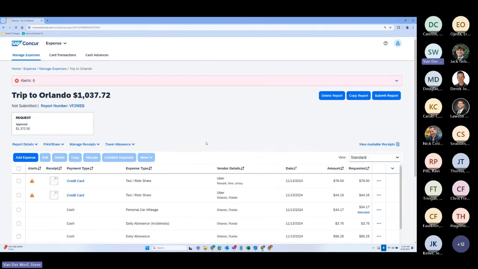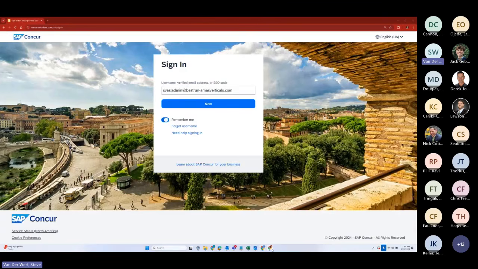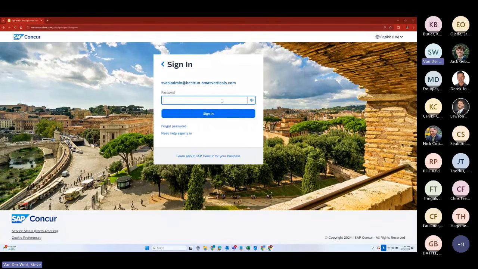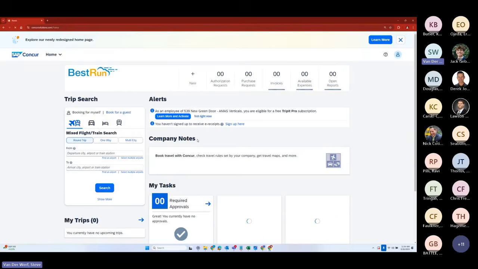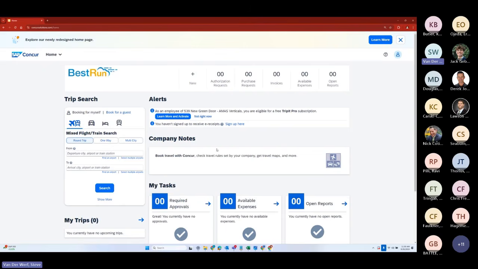Okay, so that's the expense and travel process. But let me take you over to invoices now. And log in the same way, right? Because again, it's one system. I'm just logging in as a different user here, so I'm going to a different page. But it's one system with everything all included in one place. You even saw before how I had the approvals and the user I was just using on mobile.